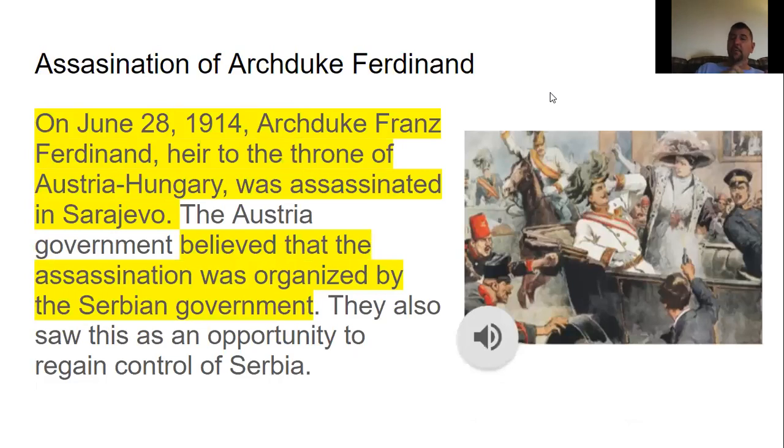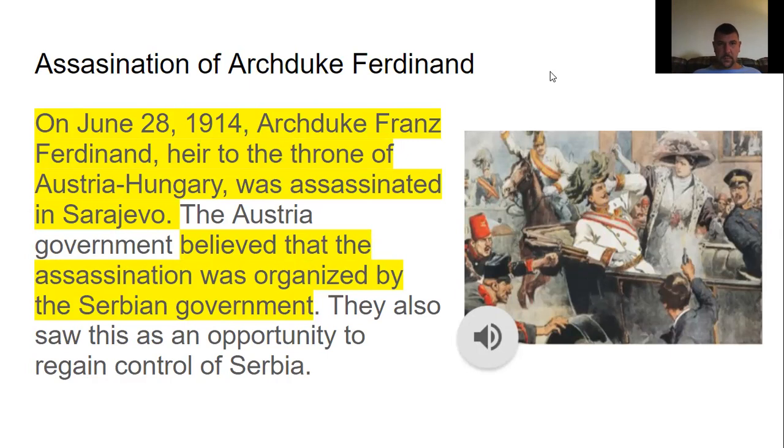So on June the 28th, 1914, Archduke Franz Ferdinand, this guy right here, was assassinated in Sarajevo. And the Austrian government believed the assassination was organized by the Serbian government. And they saw this as an opportunity to regain control of Serbia. So I'll get into that in just a minute, but this is the guy that was assassinated. The Archduke Franz Ferdinand, him and his wife were both assassinated on that day.